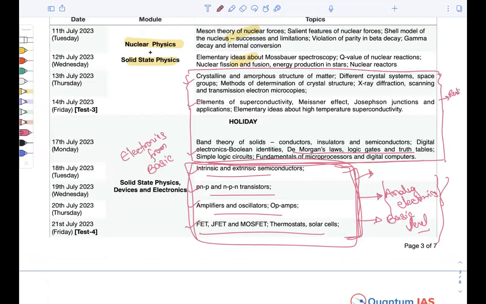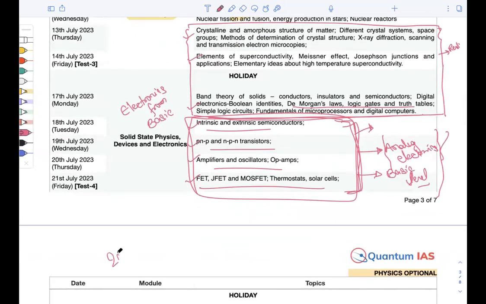I hope you like this schedule, and trust me, this schedule best suits covering the entire course in 2 months. We are solving 20 questions per test, and we are having 10 tests. That means 200 questions you are solving in tests, right? And these questions will be new, not PYQ. Not PYQ means that 80% of the questions in the tests will be new.